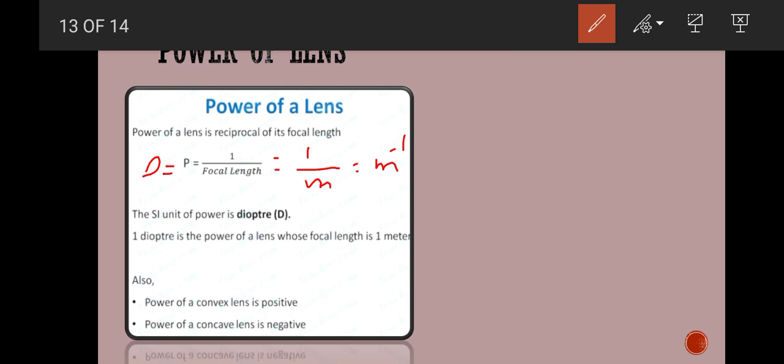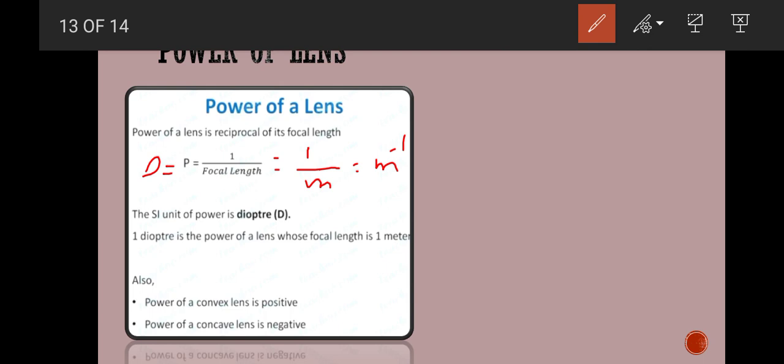Keep in mind that the focal length must be in meters. If in any numerical the focal length is given in centimeters, you first have to convert it into meters and then find the power of that lens. Also, the power of a convex lens is positive and the power of a concave lens is negative. Why? Because in the case of a convex lens the focus point is real and its focal length is taken as positive, but in the case of a concave lens it is taken as negative because it is virtual.